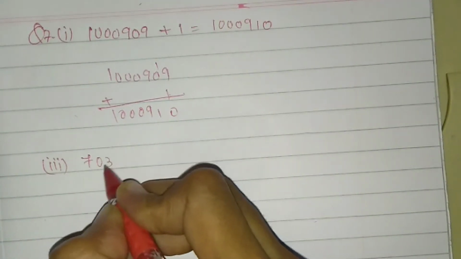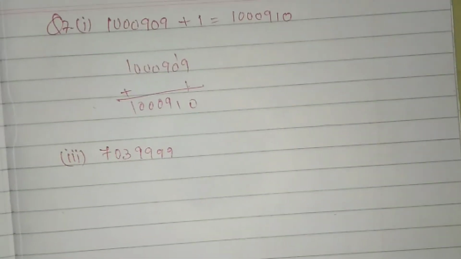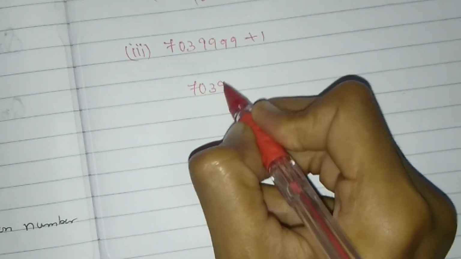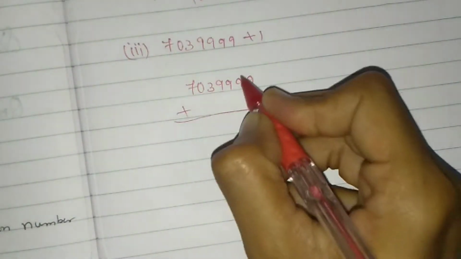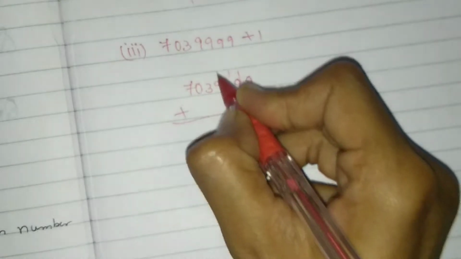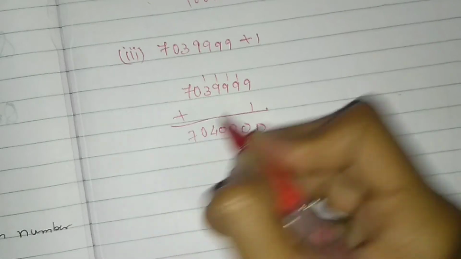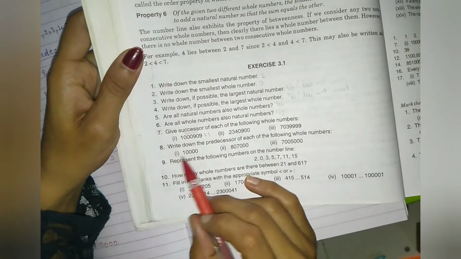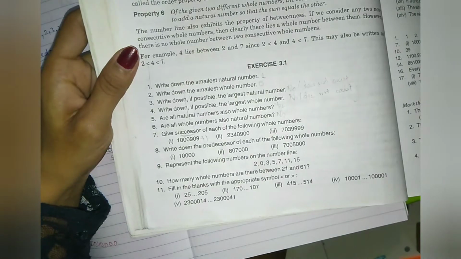See the third one. The question is 7039999. We have to find the successor, so we add 1. 7039999 plus 1: 9 plus 1 is 10, again 10, again 10, 9 plus 1 is 10. 3 plus 1 is 4, and the 0 and 7 stay. So the answer is 7040000.